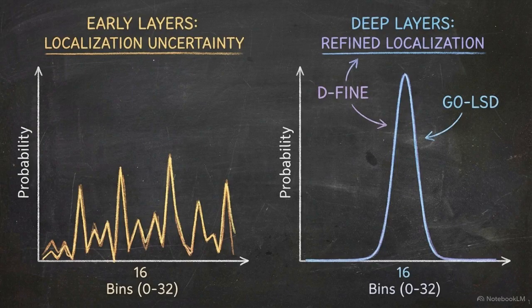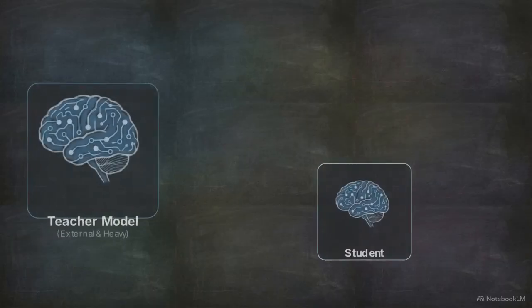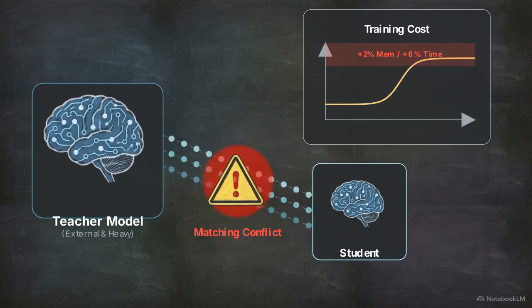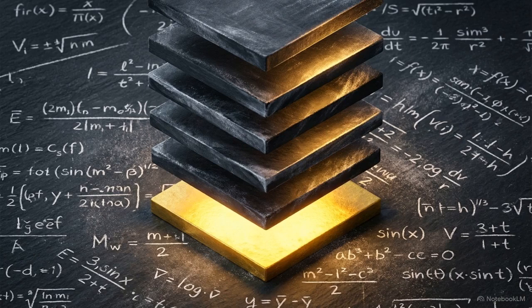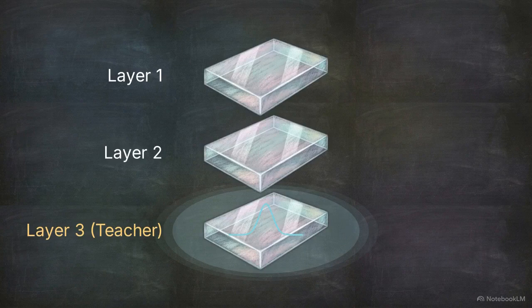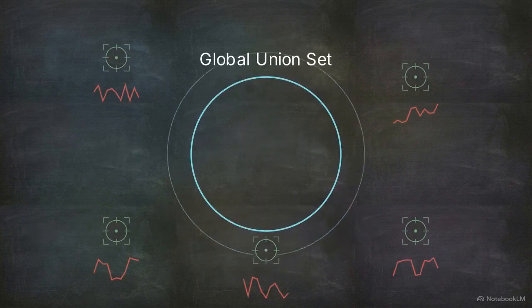While deep decoder layers produce precise distributions, early layers are often noisy and less accurate during the initial stages of training. Standard knowledge distillation often requires external teacher models that increase training costs and can conflict with the bipartite matching used in DETR. To bypass this, the architecture uses Global Optimal Localization Self-Distillation, or GO-LSD. GO-LSD utilizes the model's deepest decoder layer as a teacher. As training progresses, this final layer, layer 3, generates the most accurate probability distributions, which are then fed back into the loss functions of the earlier layers.